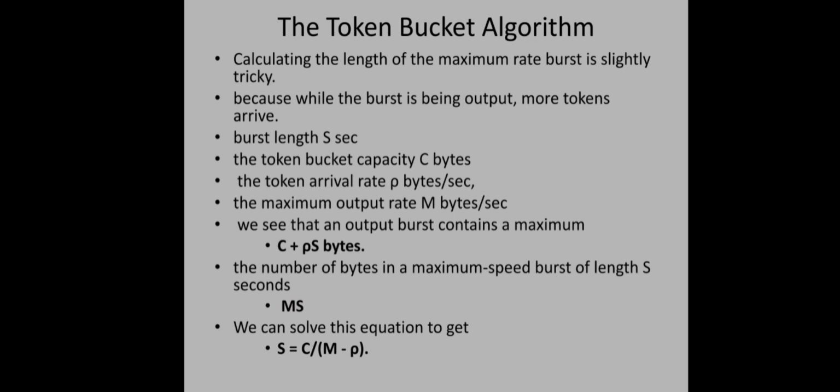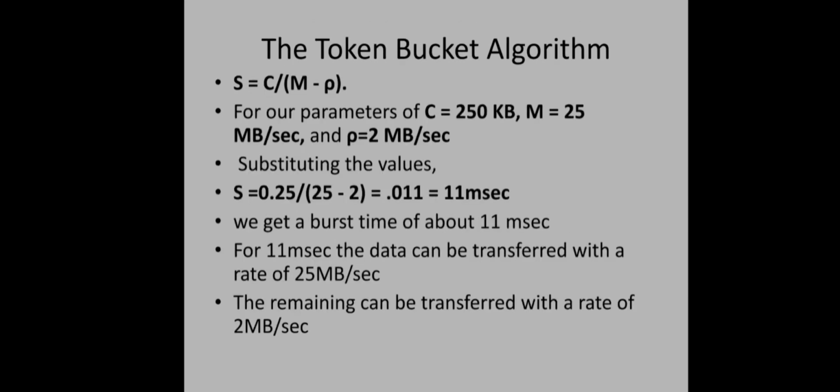We can use this equation S equal to C by M minus rho to find the burst length. That means how much time the output burst can be allowed. After that, a regular traffic only will be allowed. So keep in mind S equal to C by M minus rho, where S is the time duration at which the output can be bursty. After that, it should flow in a constant rate. And C is the token bucket capacity, and M is the maximum input bursty traffic rate, and rho is the constant rate of this token bucket and also the output rate.